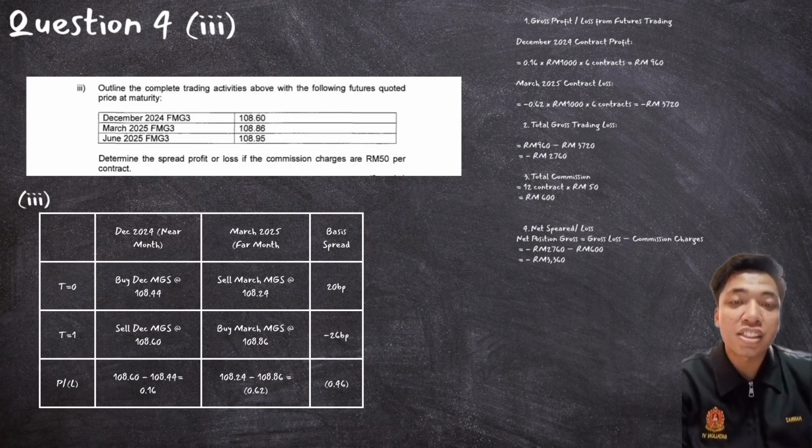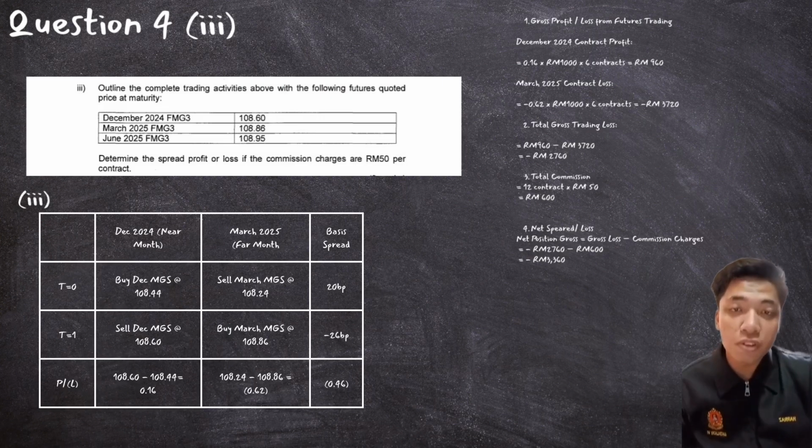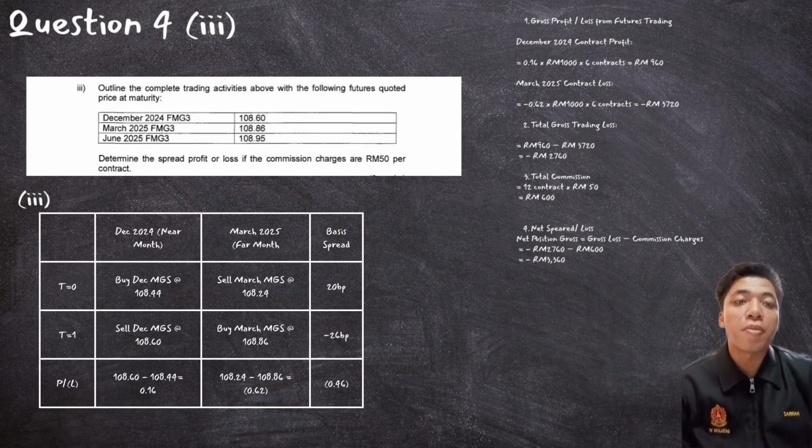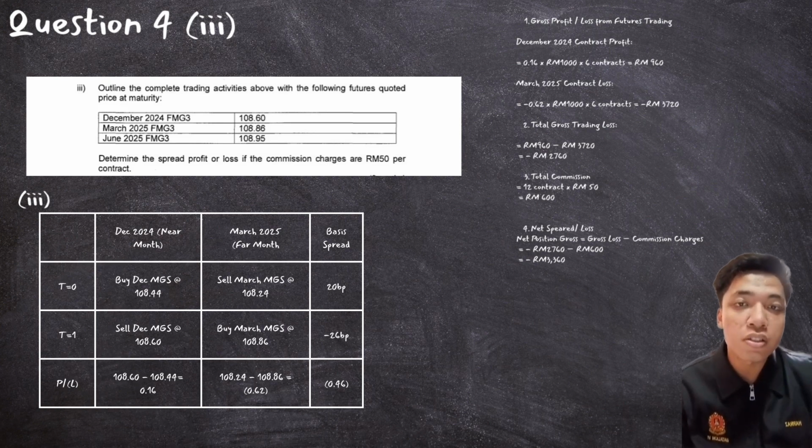To get the net change in the basis spread, we must follow the formula closing minus the opening spread. So for the closing, negative 26 basis points minus 20 basis points, and we get negative 0.46 basis points.